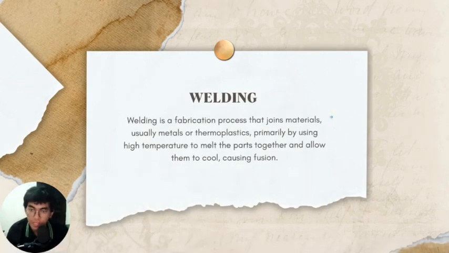Welding. Welding is a fabrication process that joins materials, usually metal or thermoplastic, primarily by using high temperature to melt the parts together and allow them to cool, causing fusion. There are two basic categories of modern welding. The first one is fusion welding, where the workpiece metals are melted in the joint region and allowed to solidify to form a metallurgical bond.